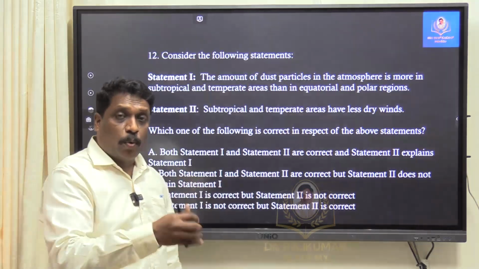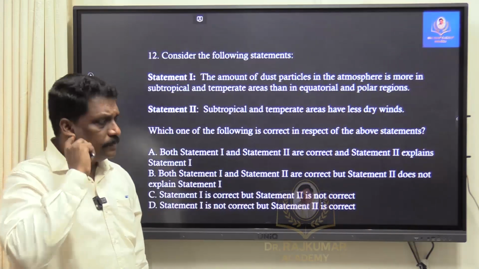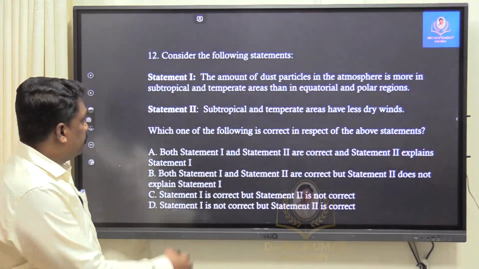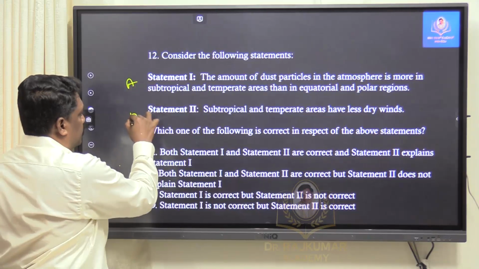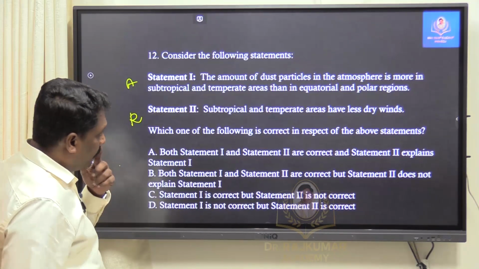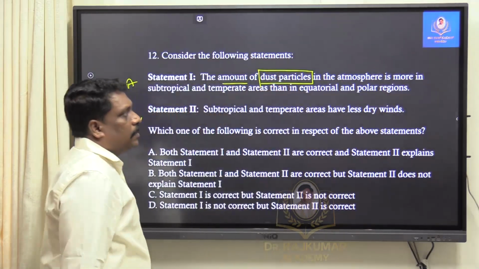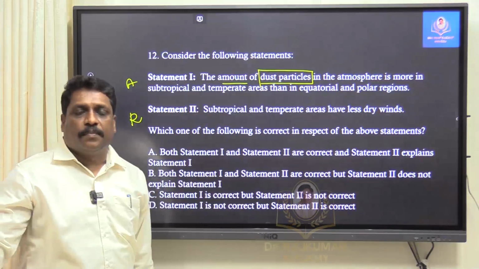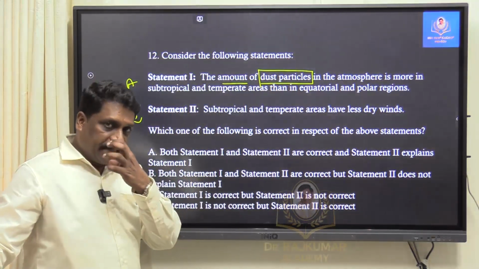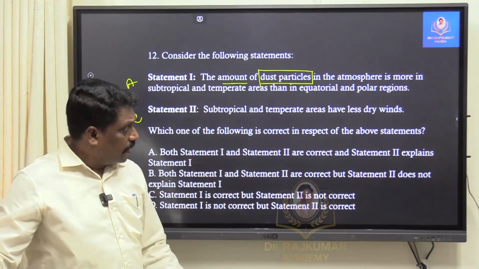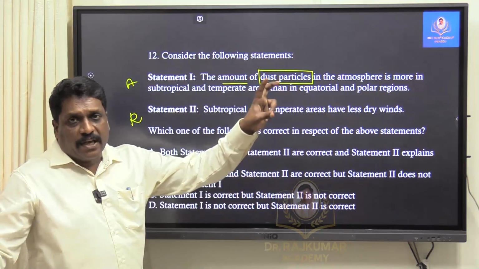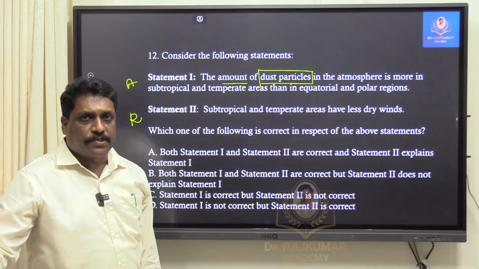Now again going to one NCERT based question. Again assertion, again reason. Statement 1: the amount of dust particles, aerosols. The same thing I will take, chapter 8 of your NCERT, Fundamentals of Physical Geography. You check under this aerosol topic, you will find similar lines.